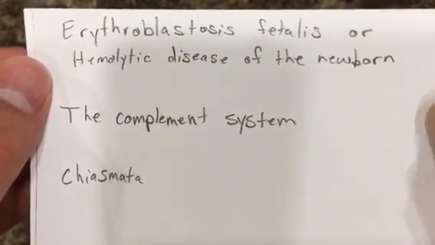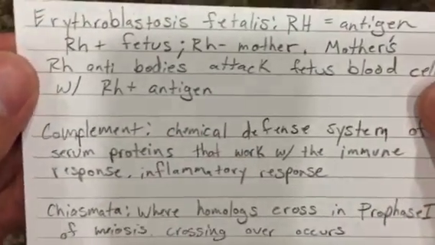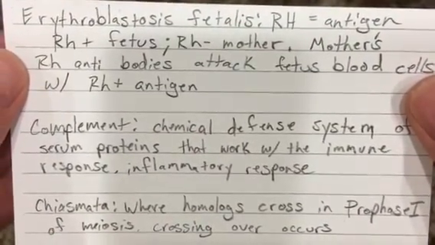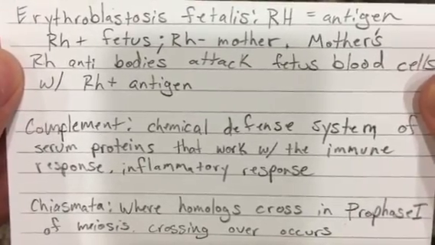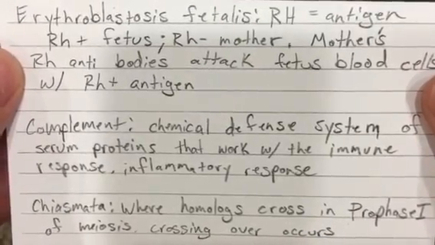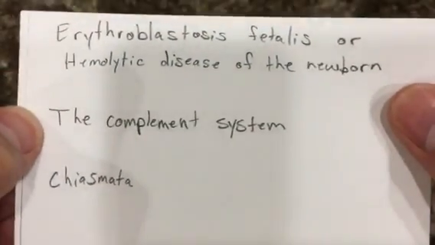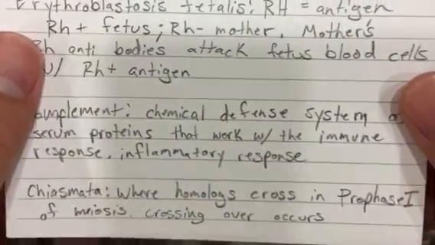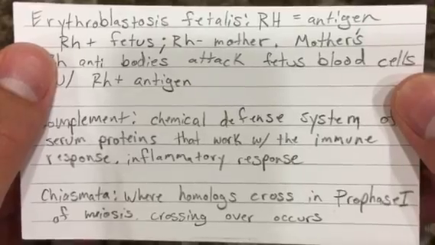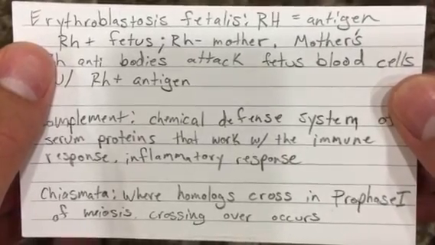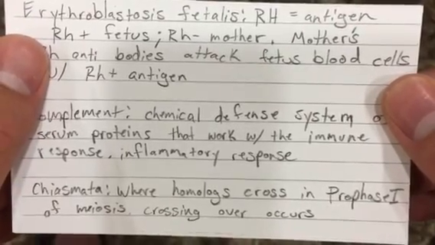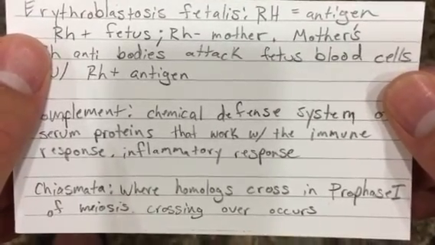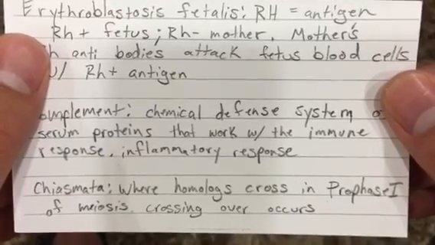Complement system, a chemical defense system, serum proteins that work with the immune response, inflammatory response. Chiasmata, where homologs cross in prophase 1 of meiosis, crossing over occurs.